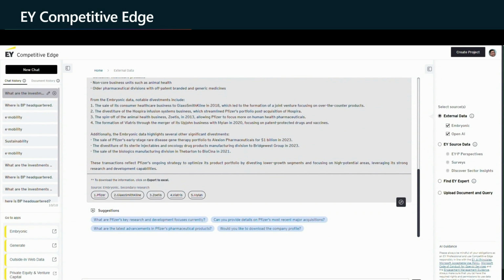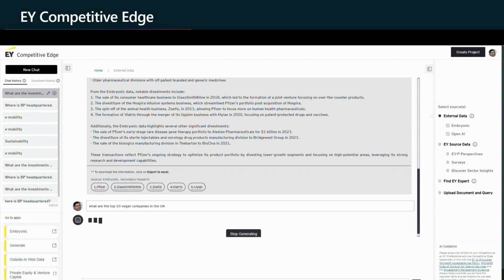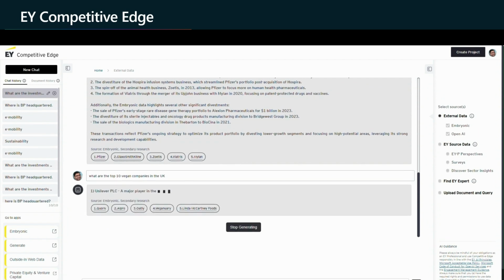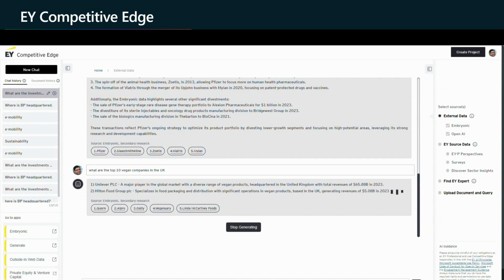I'll ask another question, which is, again, a test of a keyword. What are the top 10 vegan companies in the UK? Now, bear in mind, vegan is not tagged everywhere as vegan. There could be plant-based stuff, right? But still, for an end user, it's able to understand and infer vegan.